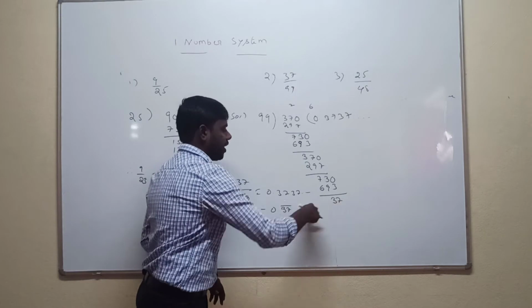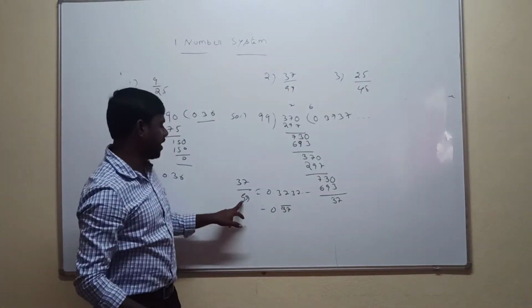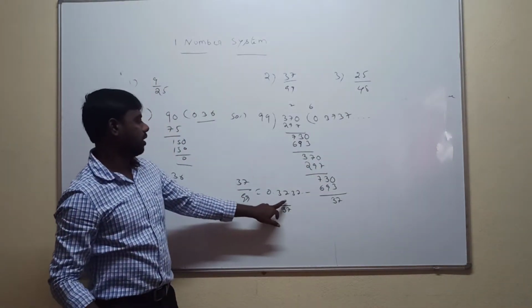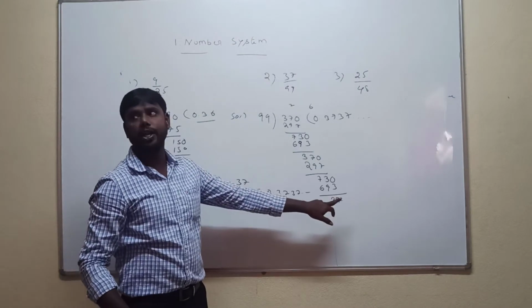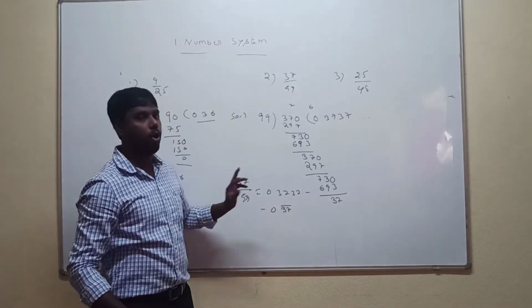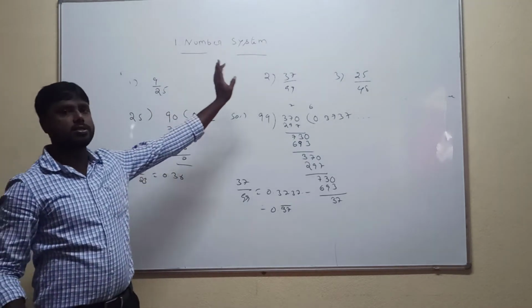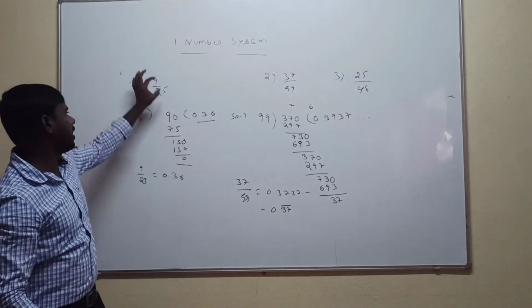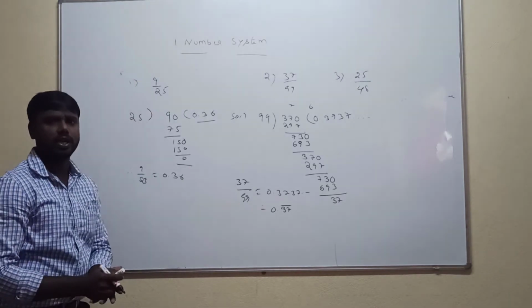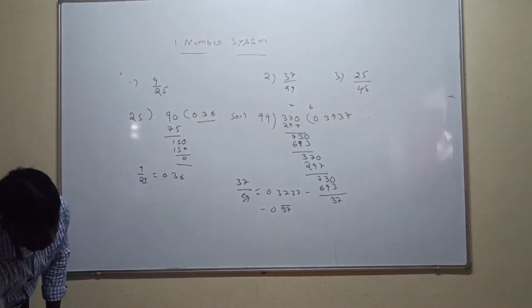So write the final answer: 37 by 99 is equal to 0.3737, with 37 repeated many times. That's why you can write it with a bar. So everyone understood how to convert a rational number into a decimal. Whatever number is given, we can use the division method. The next one is